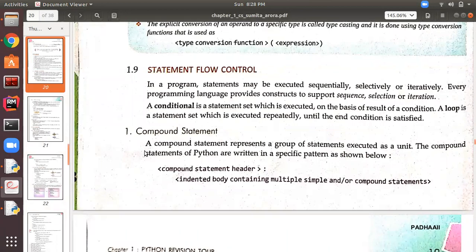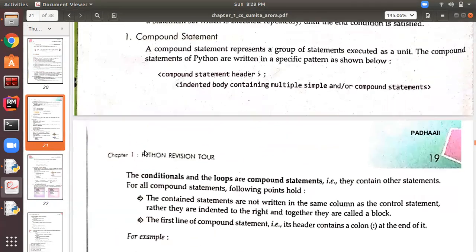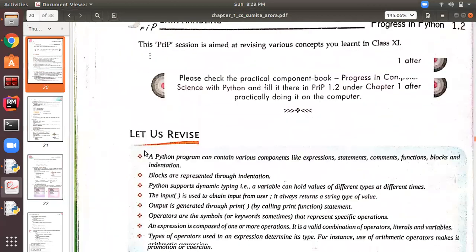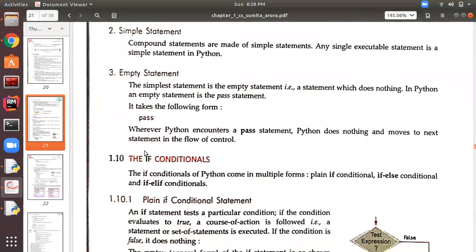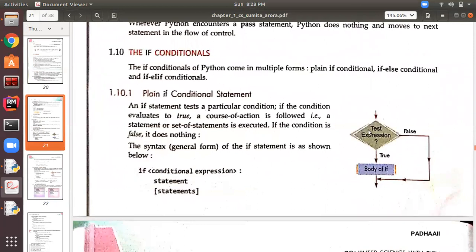The flow chart for this if statement is, let me show you this. This is the flow chart for if statement. Test expression, here we provide the condition. If condition is true, body of the if statement starts, and if the condition is false, then it comes out,